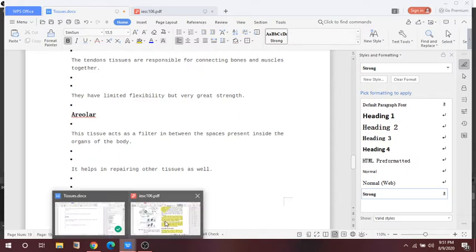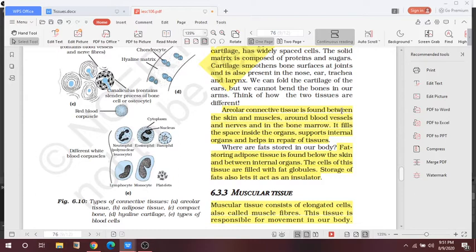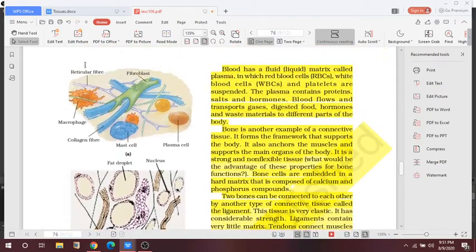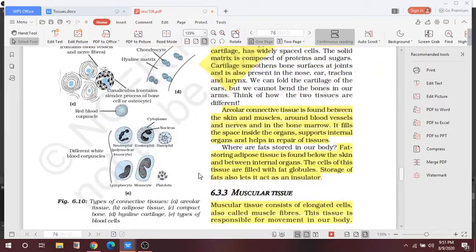Now next one is areolar. Areolar connective tissue is found between the skin and muscles, around the blood vessels and nerves, and in the bone marrow also. It fills the space inside the organs, supports the internal organs and helps in the repair of tissue. Here you can see this is areolar connective tissue.